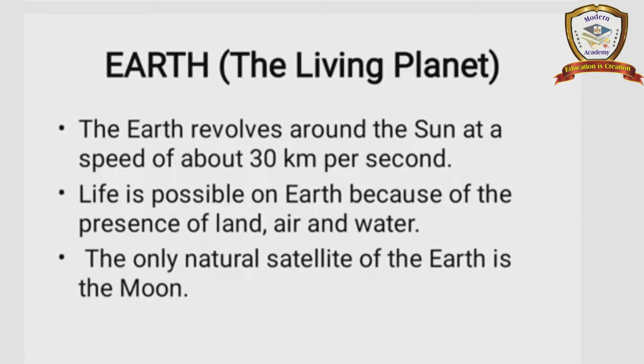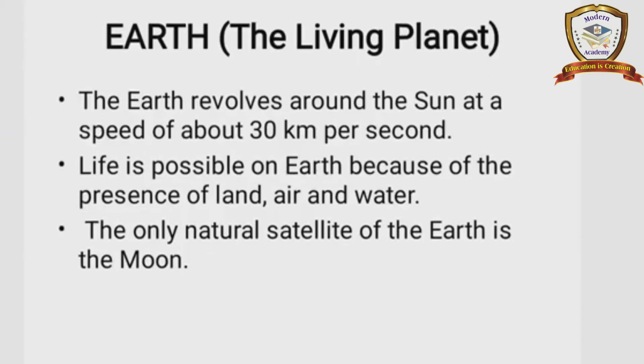See the first point, the Earth revolves around the Sun at 30 km per second. Second point, it is possible to live here because of land, air and water, and a good atmosphere. Third point, the Moon is the only satellite.